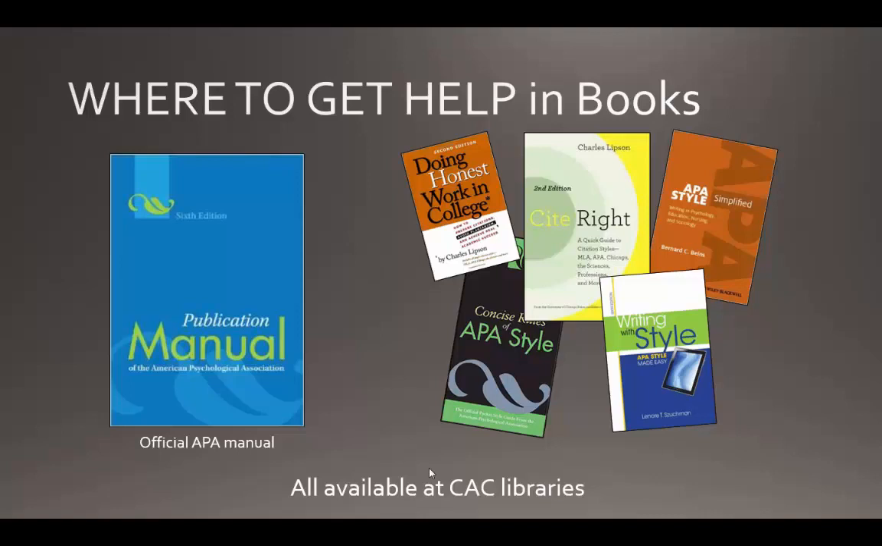This is just the tip of the iceberg, and there are plenty of places for you to get help or to look at examples or samples or templates. This is the official APA manual. This is the horse's mouth. You can go straight to that, and all of our campus libraries have a copy of this publication. But there are other places too to find APA style, lots of books that you can check out and take home and use as you need it. Those are all available at CAC libraries.